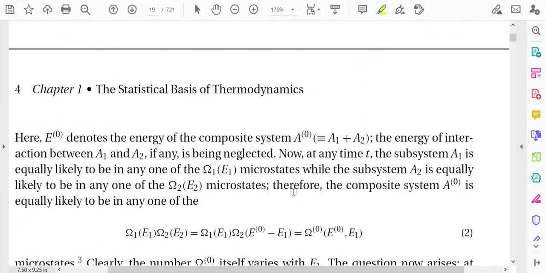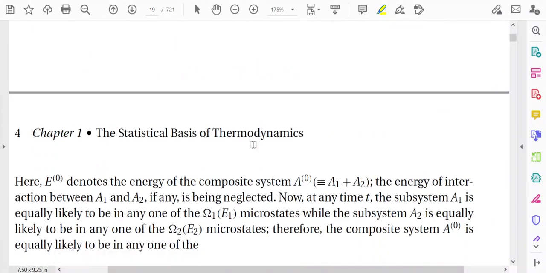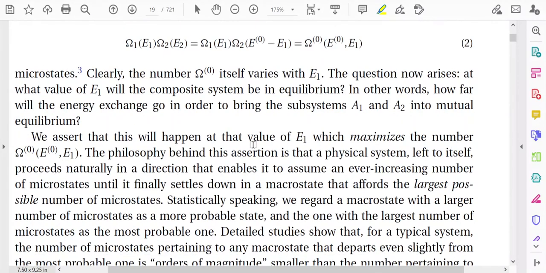In that lecture we discussed that there are two systems, A1 and A2, described in terms of three parameters, N, V and E. They are in contact with each other, and from the concept of thermodynamic equilibrium, we established the Boltzmann entropic relation.